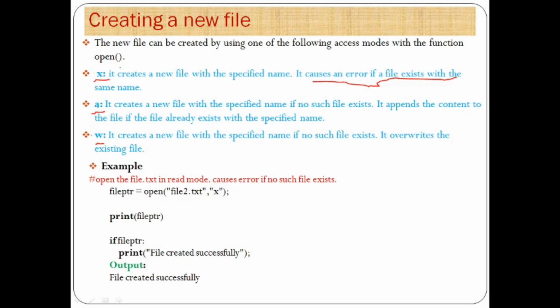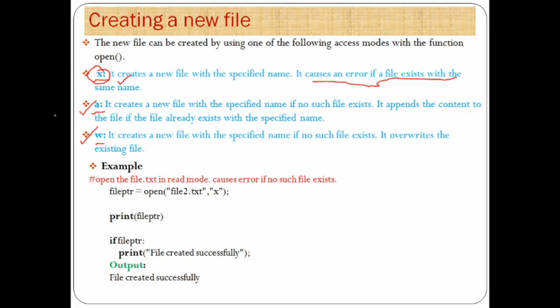That means when you are going to create a file with a name that already exists in your home directory, then you cannot use this X mode, because if you create a new file using X mode and that file name is already in your home directory, it will give us a file exists error. But in the case of append mode and write mode, this does not happen. This is the major difference between write, append and X mode.